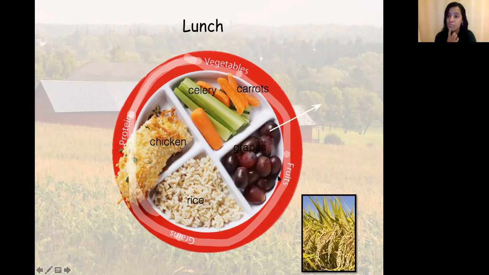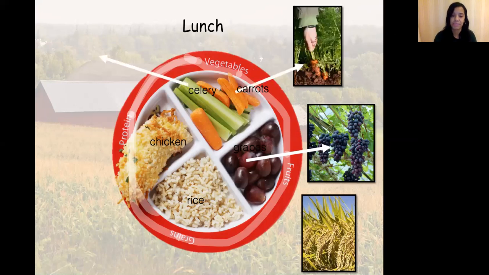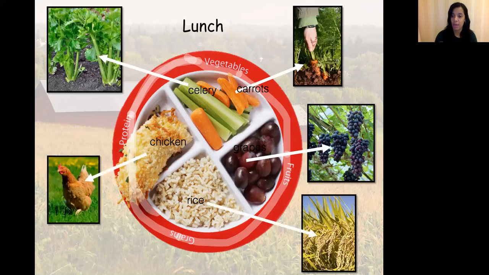This comes from, let's see if you remember, a plant because it is a vine. So if I do that one, I could draw there the little plant, the vine of grapes. I can draw here the plant. I can draw this one, and I can draw chicken. And the plant of wheat.